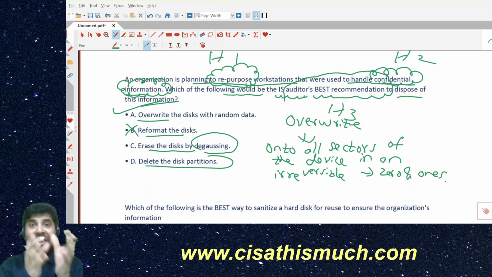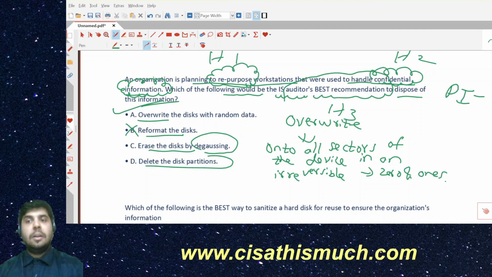If the regulations clearly mention that the information is private, like PII, personally identifiable information we have discussed, then in that case they may definitely advise degaussing and destruction.